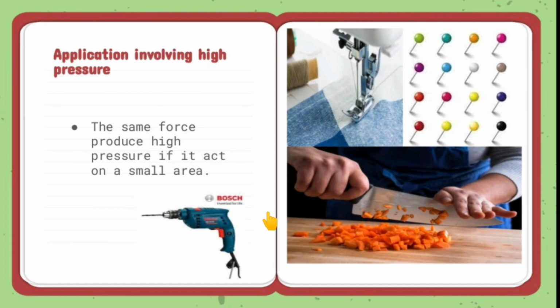Now, applications involving high pressure. The same force produces high pressure if it acts on a small area. You can take the example of a drilling machine. A drilling machine acts on a smaller area, that's why it exerts a great pressure. This is the same case with a sewing machine, or cutting a carrot with a knife.